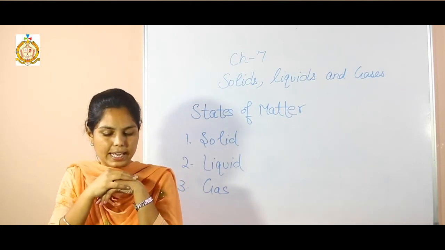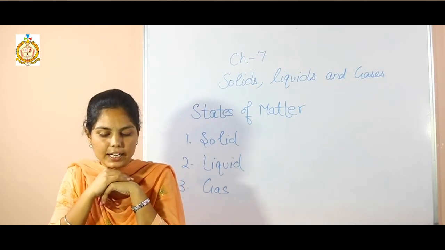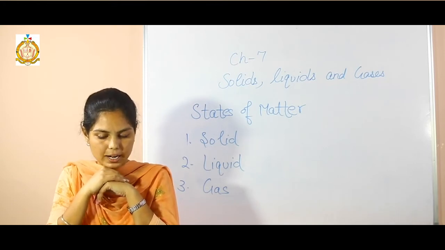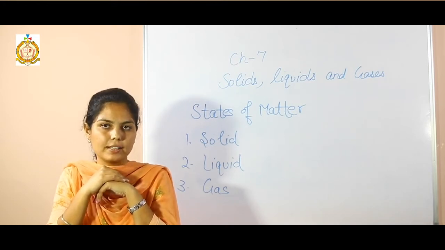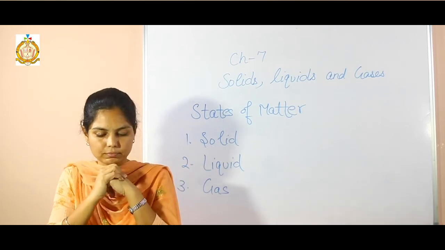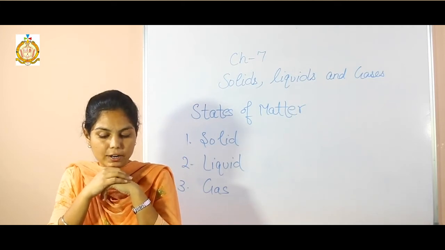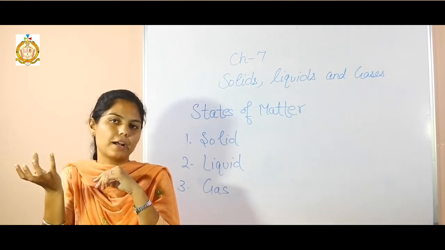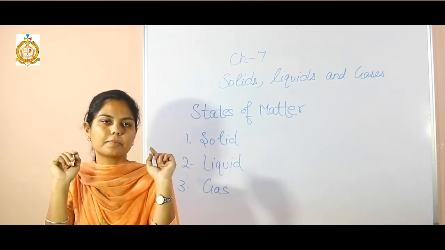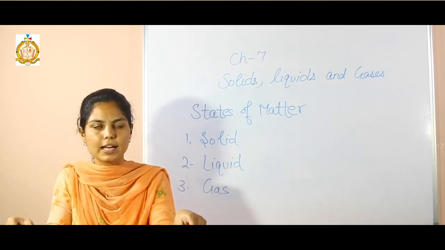Next one is gases. Gases are used when we need something that needs to be compressed. Air is filled inside tires because it compresses. As you see the tires of the bikes, tires of the cars. Perfumes and sprays are also used because they spread on being sprayed and their smell spreads. When you spray the perfume on your body, it spreads its smell. So it is also a form of gas.